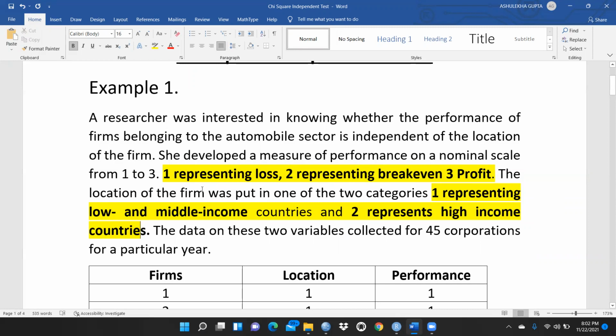The location of the firm was put in one of two categories. We have taken two locations. We have categorized the firms' locations in two categories, one representing low and middle income countries and two representing high income countries. The data on these two variables was collected for 45 corporations for a particular year.